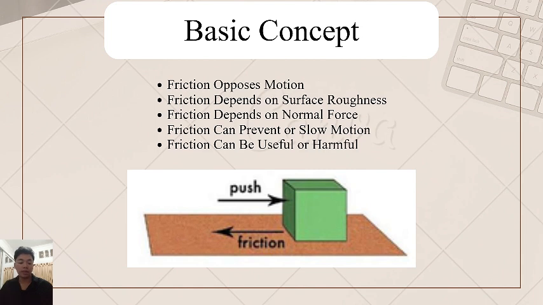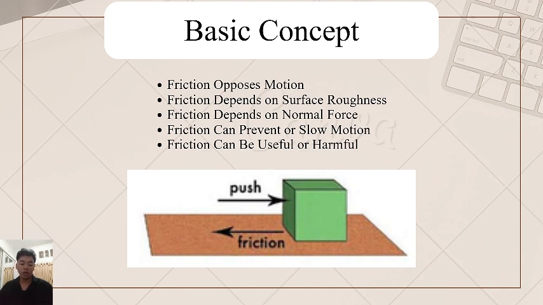Number 2: friction depends on surface roughness. Every surface has microscopic bumps. When two surfaces touch, these bumps interlock. The rougher the surface, the larger the friction. Number 3: friction depends on normal force. The frictional force increases when the force pressing the surfaces together, called normal force, increases. Heavier objects experience more friction.